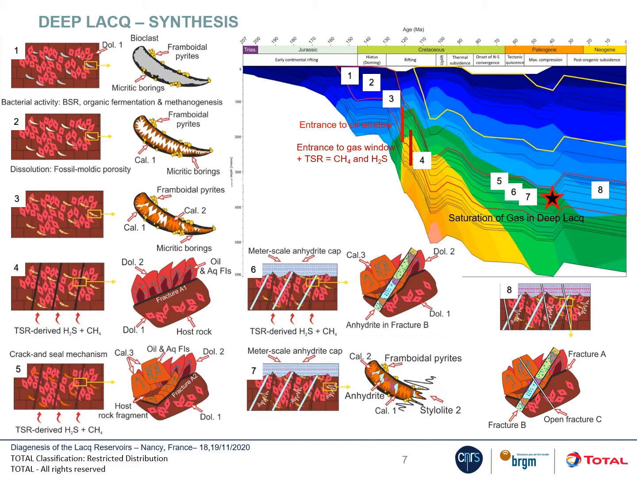With the onset of the north-south compression, we have mobilization of different pools of calcium-rich fluids that have precipitated different phases of calcites and anhydrites. During the maximum compression in the Paleogene, we likely have the saturation of gas in deep LAC and the infilling of oil in upper LAC. Then finally, during the post-orogenic subsidence, we develop some fractures responsible for the main porosity in deep LAC.